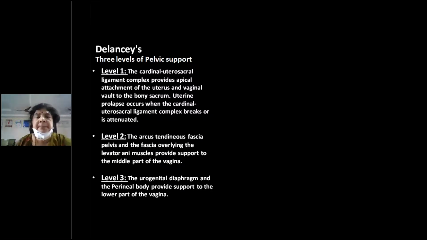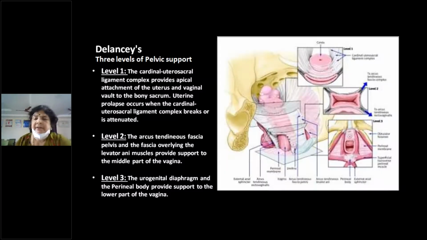The cervix and upper part are supported by the uterosacral cardinal ligament complex. The middle part is supported by the arcus tendinous fascia, which fuses with the wall of the vagina and provides support to the middle part. Level 3 is the lower part of the vagina, supported by the perineal body and the urogenital diaphragm.